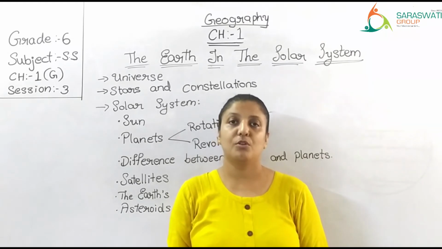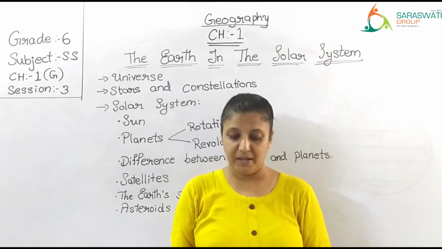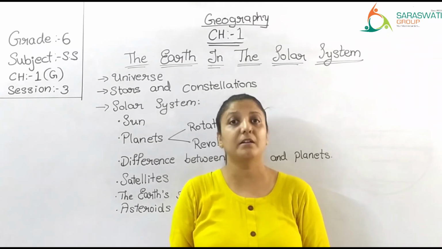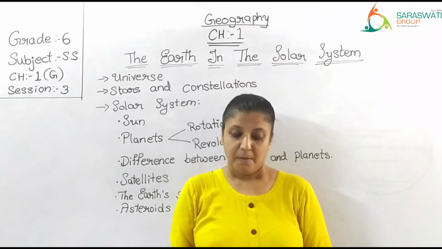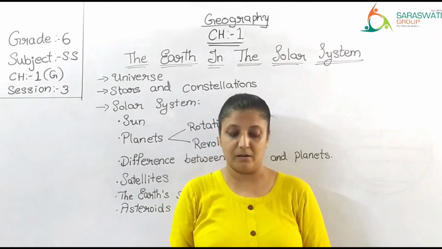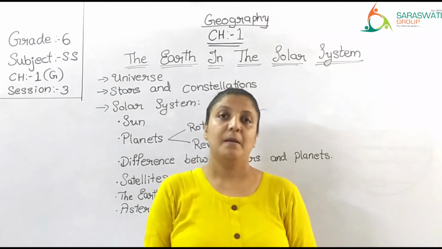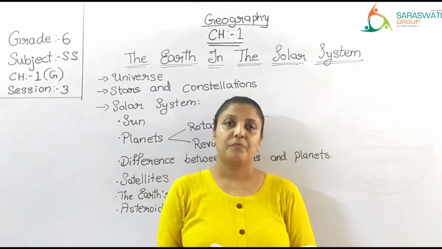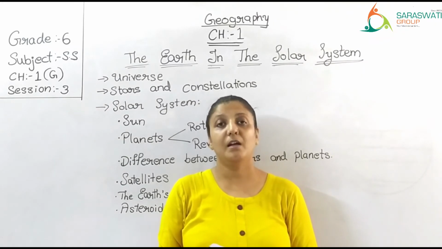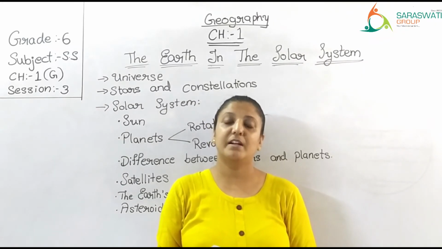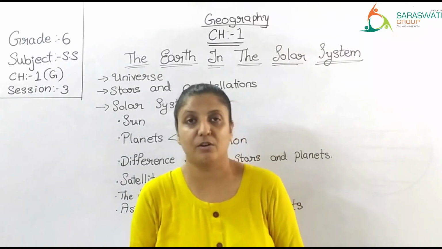On the surface of the moon, you find only rocks, no soil at all. There are mountain peaks, plains and craters. Craters are big holes. They make the surface extremely rugged, which is why here you can find mountain peaks, plains and craters. These craters and all make the surface of the moon extremely rugged or rough.